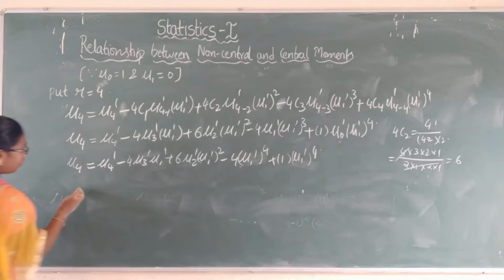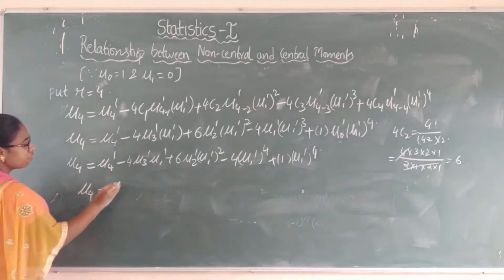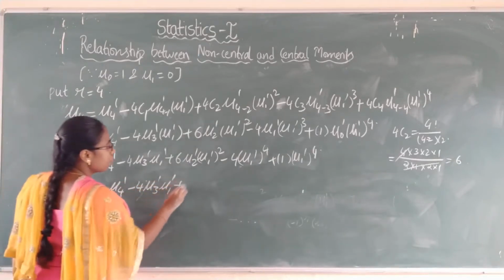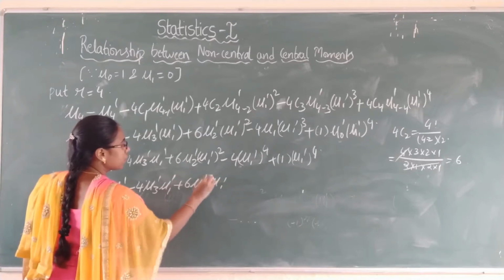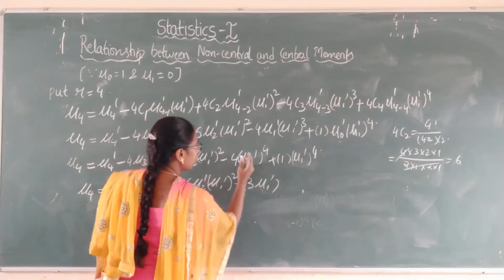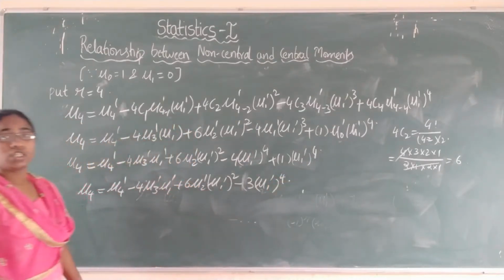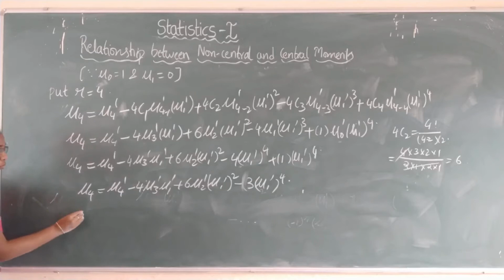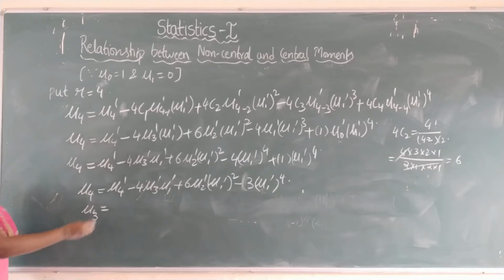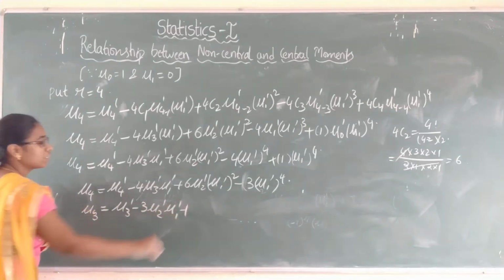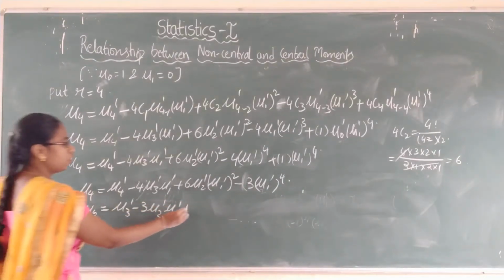So the last moment we got is mu 4 equals mu 4 dash minus 4 mu 3 dash mu 1 dash plus 6 mu 2 dash mu 1 dash square minus 3 mu 1 dash power 4. So these are the 4 central moments. At the end of the theorem we write all the moments. What is the mu 3 value we got? Mu 3 value we got as mu 3 dash minus 3 mu 2 dash mu 1 dash plus 2 into mu 1 dash cube.